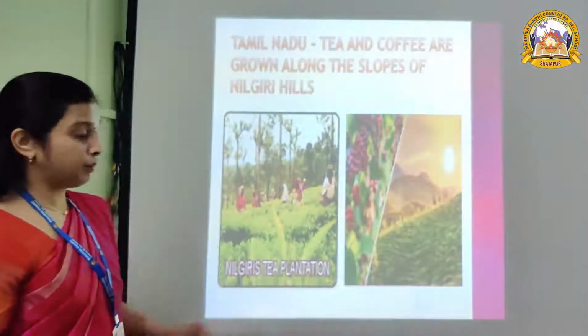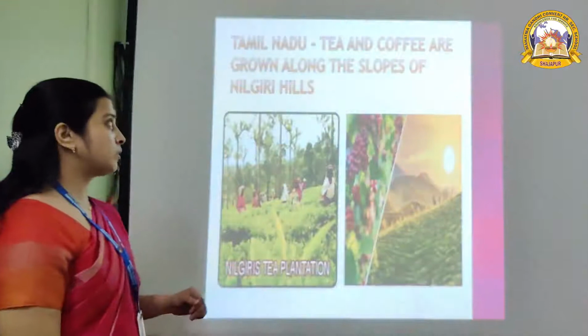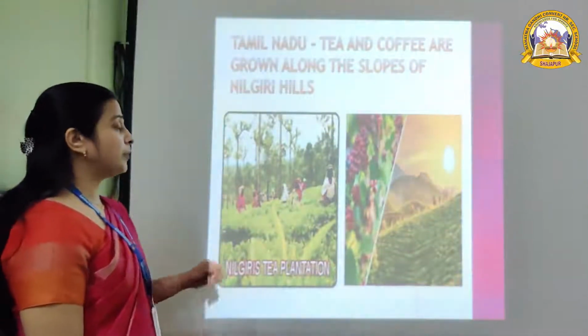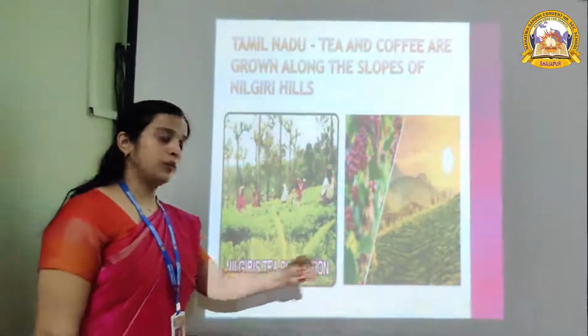Next is Tamil Nadu. The next region which lies in the coastal plain is Tamil Nadu, and Tamil Nadu is also famous for tea and coffee.